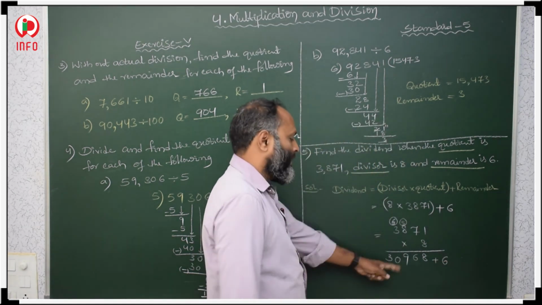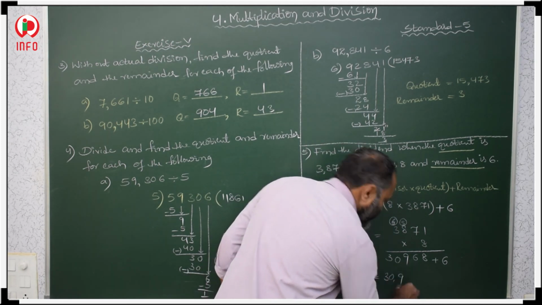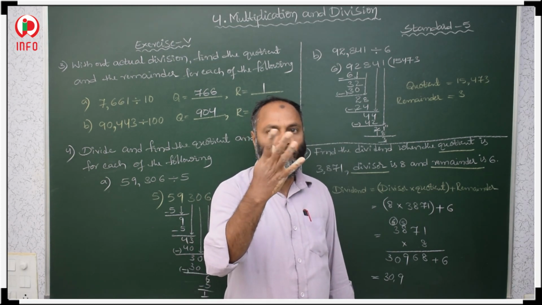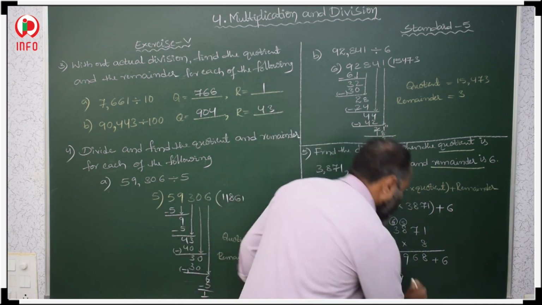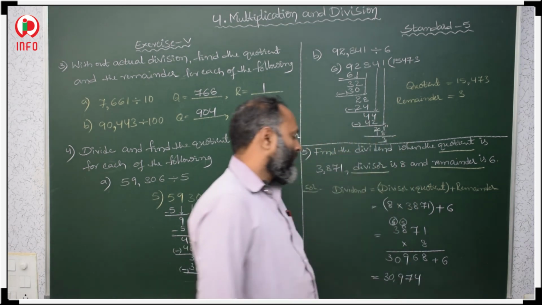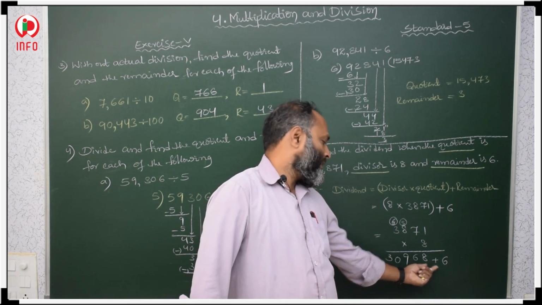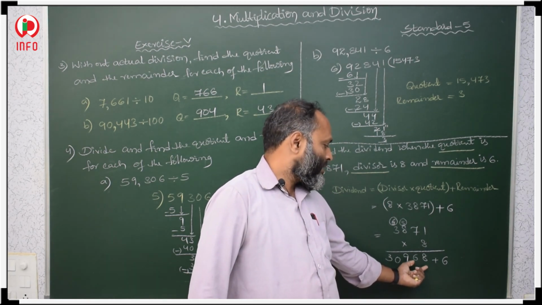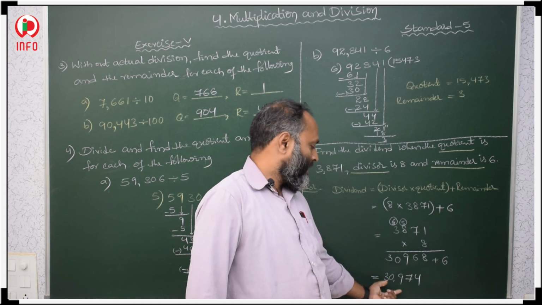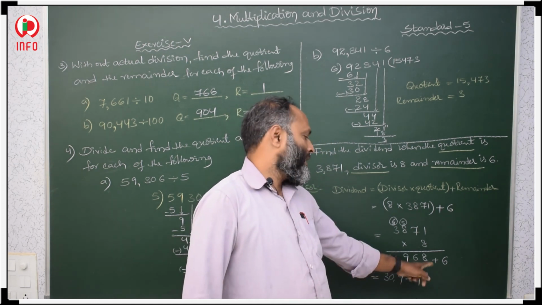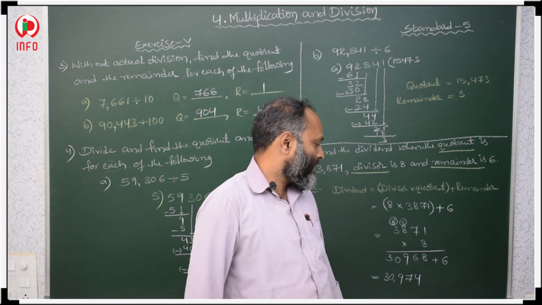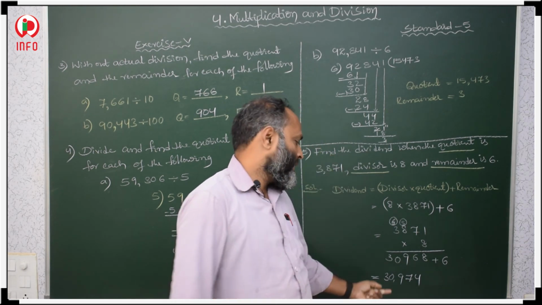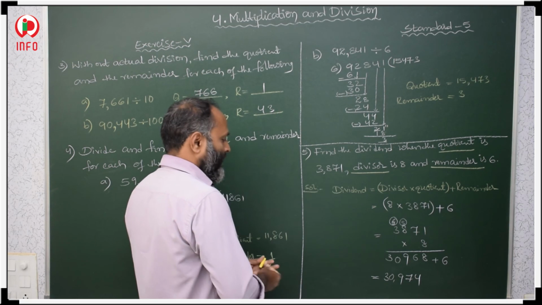That is 30,900 till there, same. 68 plus 6 you have to add. 68, 69, 70, 71, 72, 73, 74. That is 74. Just these two places only change. The rest of the places remain same, only 6 is a single digit number, no? So enough if you check these two places. 30,900 will come as it is. Then 68 plus 6 is 74. That is 30,974. This is your dividend.